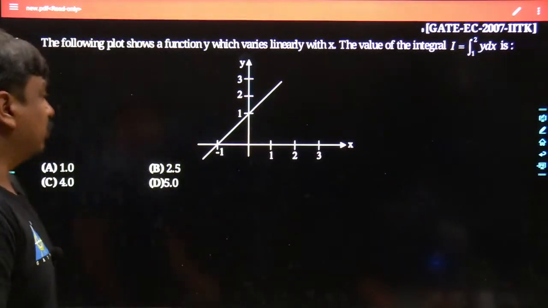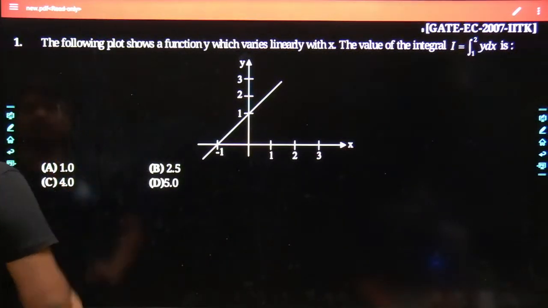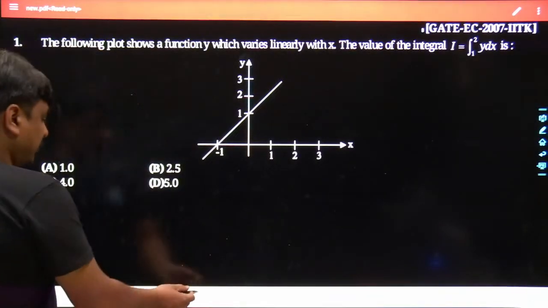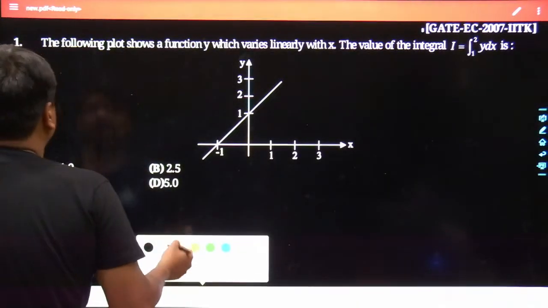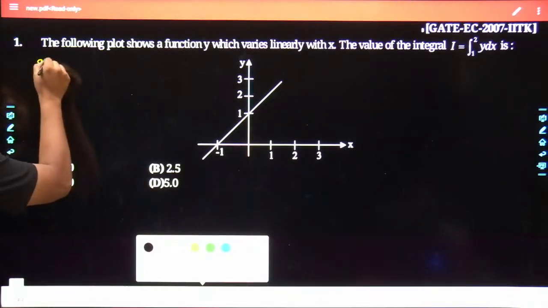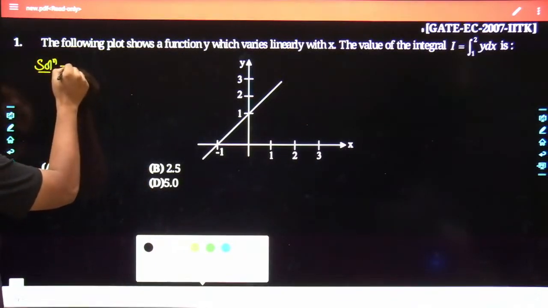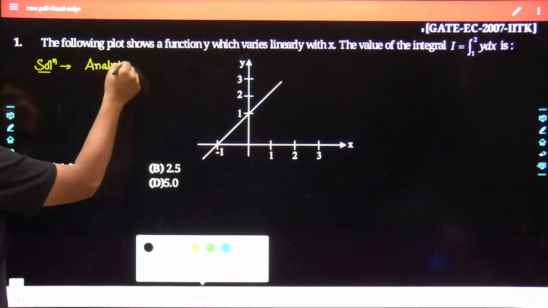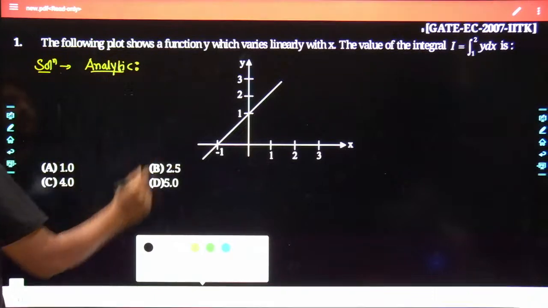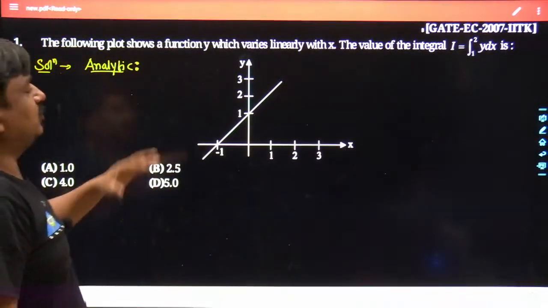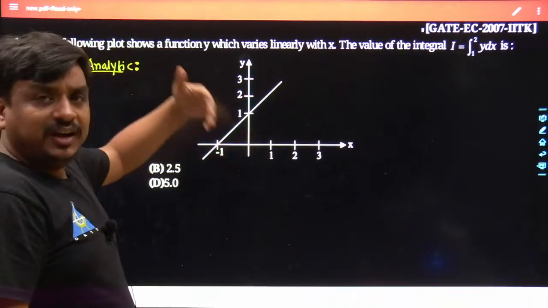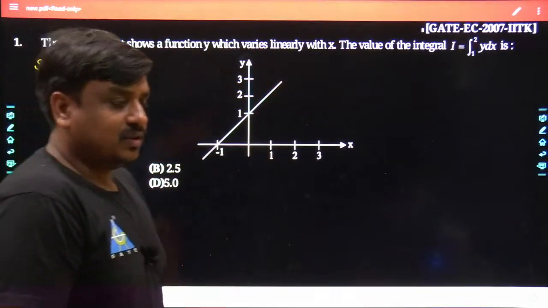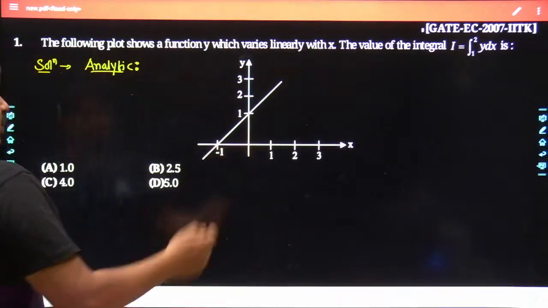Anyways, let me focus on this problem. We are going to use two different methodologies to get its definite integral. The first methodology which we are going to apply here is the analytic method. What does that mean? The method through which, using a mathematical process, we take its integration, feed its upper as well as lower limit, and at the end of the day we get the answer. Okay, analytic method. Now see what is happening here.